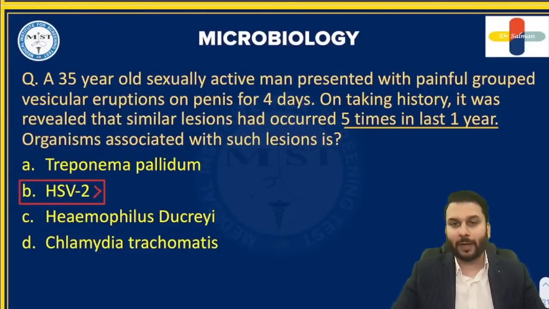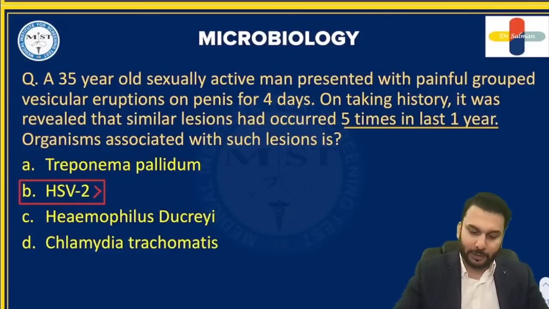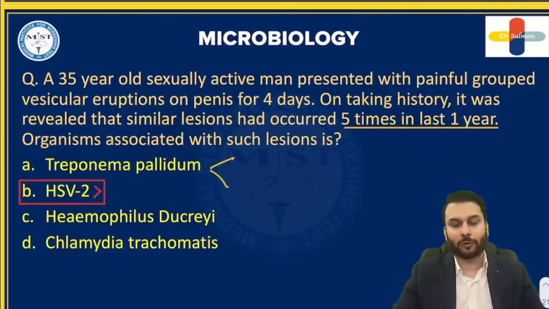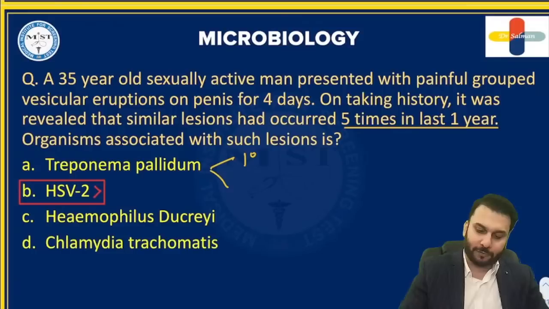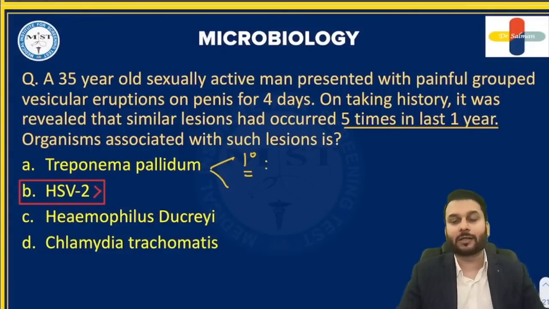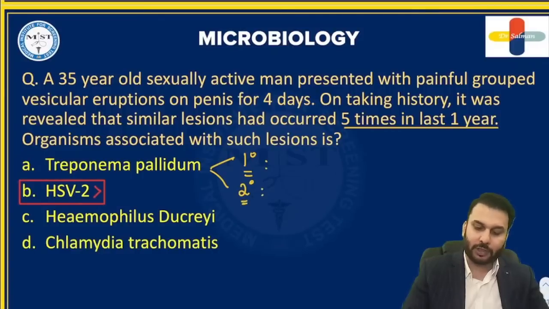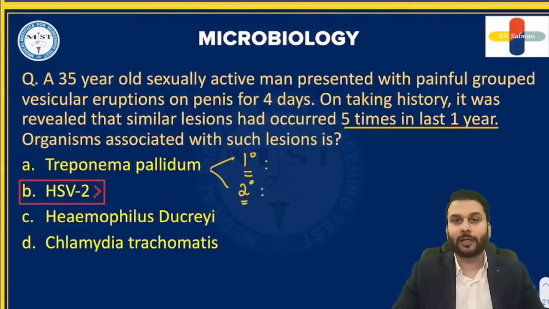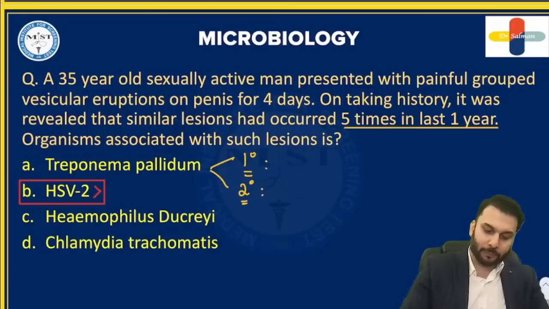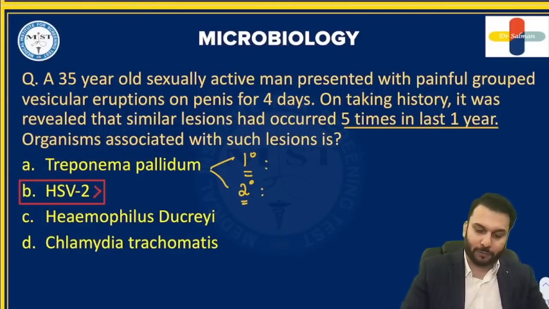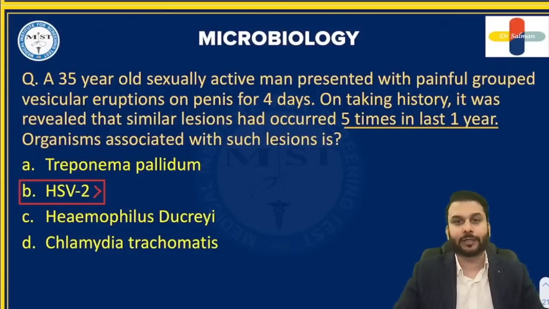Now, Treponema pallidum. Please remember there are two things you have to remember. In primary syphilis, you see the word chancre. Chancre is painless. And in secondary syphilis, you see lesions called condyloma lata. Next is Haemophilus ducreyi that causes chancroid.